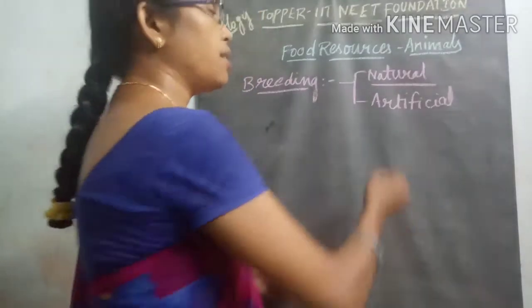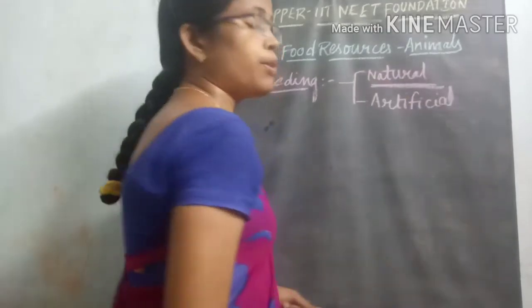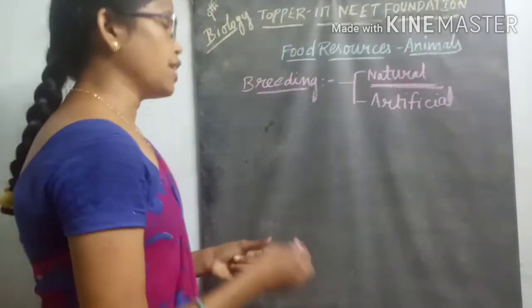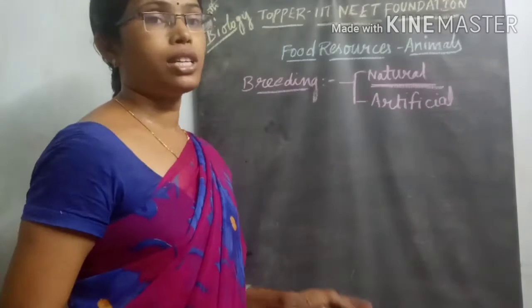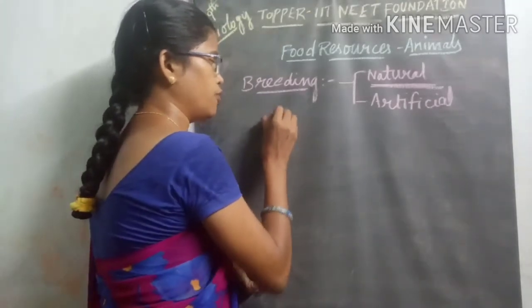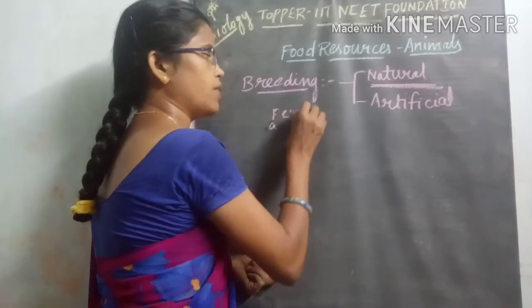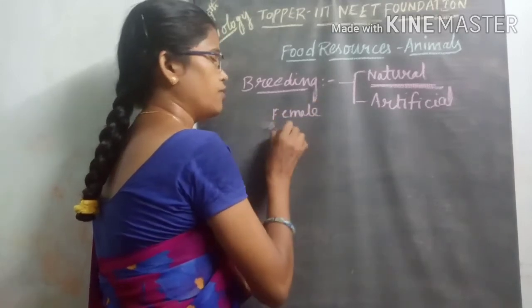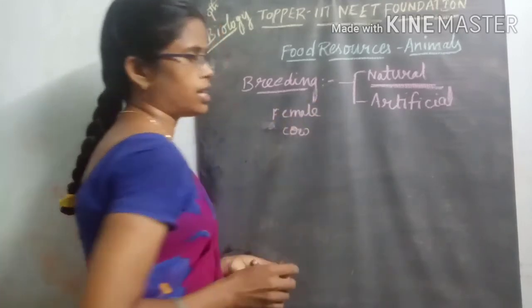Like that we produce organisms in a natural process also. In this natural process, for high yielding production, we take one female animal like a cow.